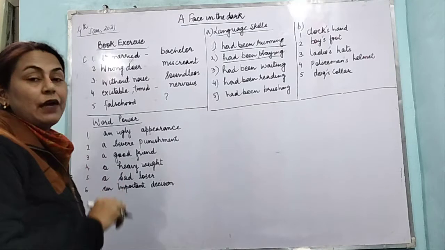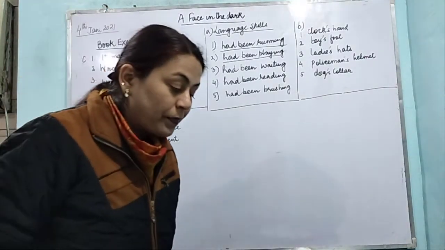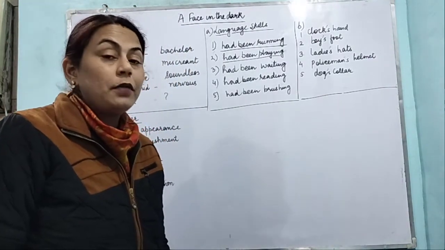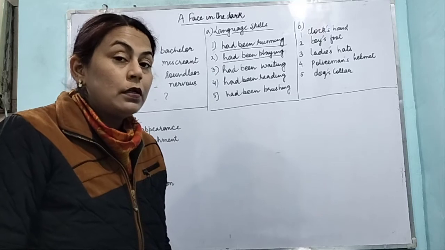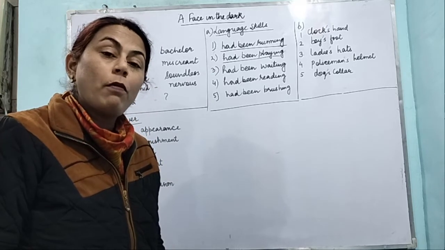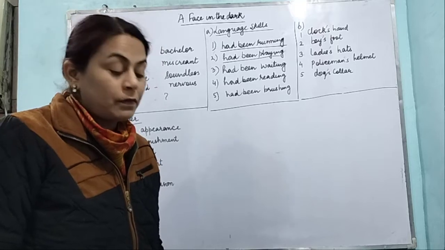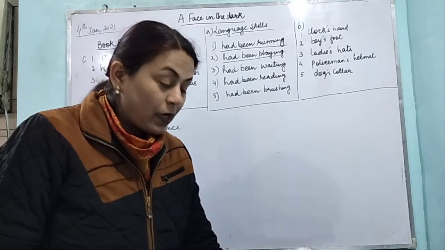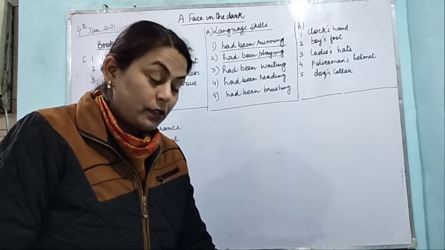So with this we have completed the word power also. I am telling you again and again बच्चे, you complete your work unit wise, आप complete करके make it in a PDF form and send it to me. Unit wise अपना काम complete करते जाइए और मुझे send करते जाइए.